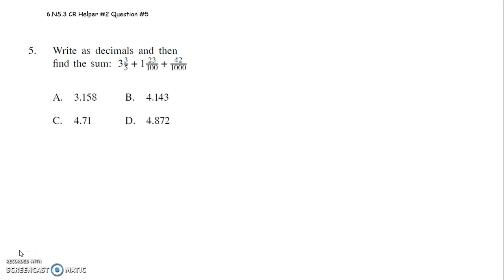Okay, first of all, to write your fractions as decimals, one strategy you can use is to have 3 3/5 rewritten as 3 and some tenths. Because once we have it written as tenths or hundredths or thousandths, it's fairly straightforward how to write it as a decimal.